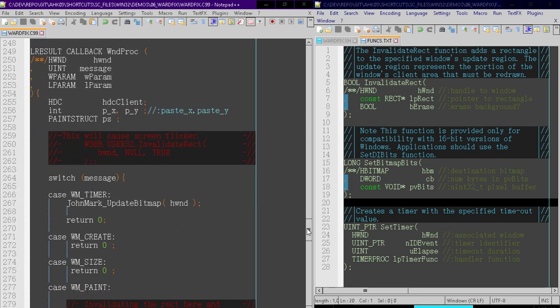In our Windows procedure, we now have an event called WM_TIMER that we're handling. The WM_TIMER message is emitted when the timer expires. When the timer expires, its timeout duration is reset and it begins counting down again. In other words, the timer loops. Every time the timer expires, we're going to call our UpdateBitmap function.